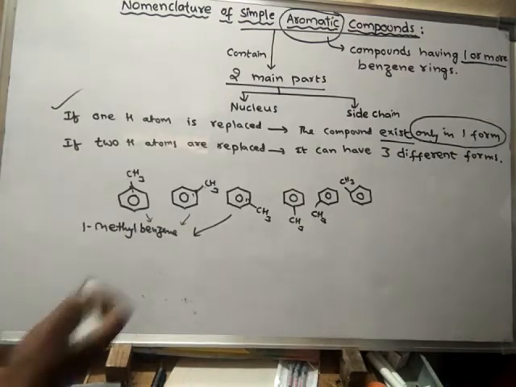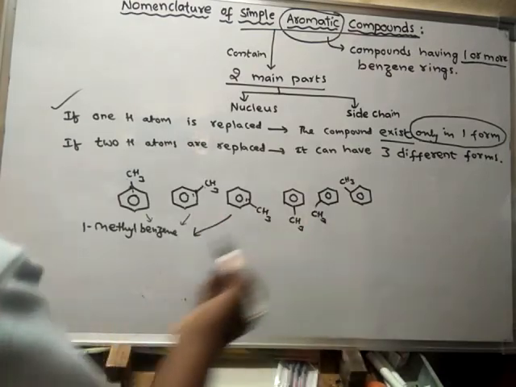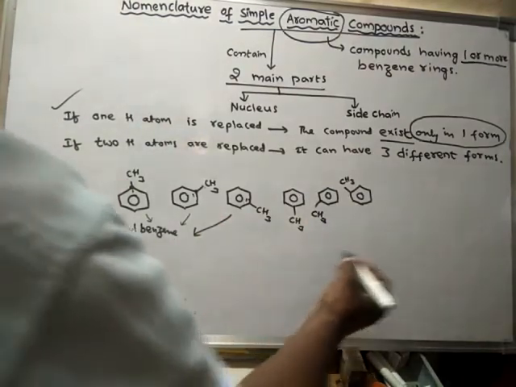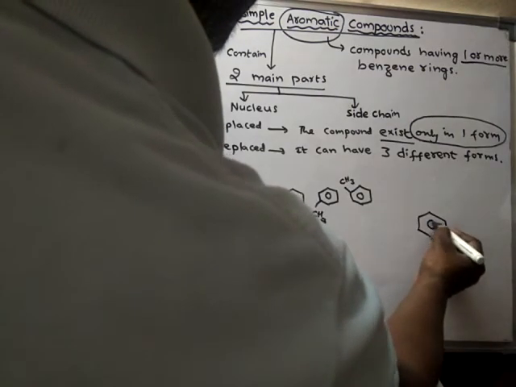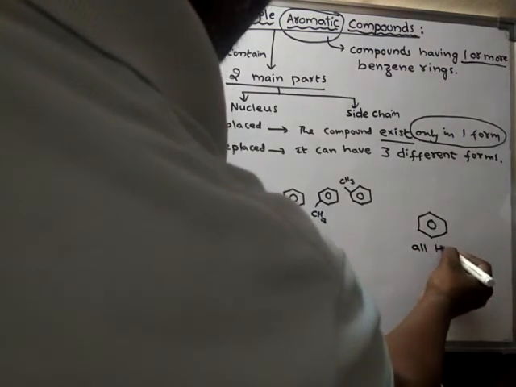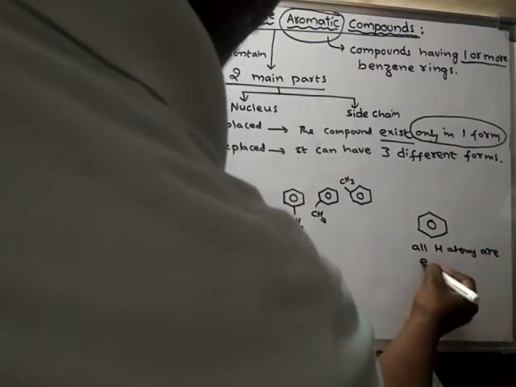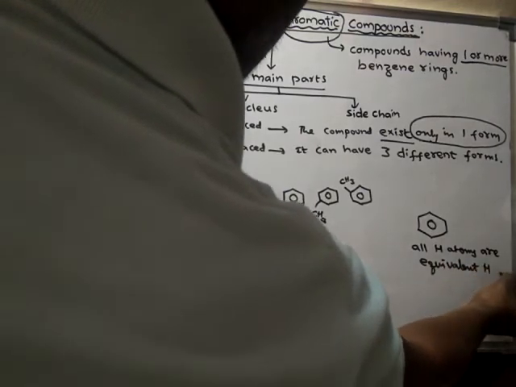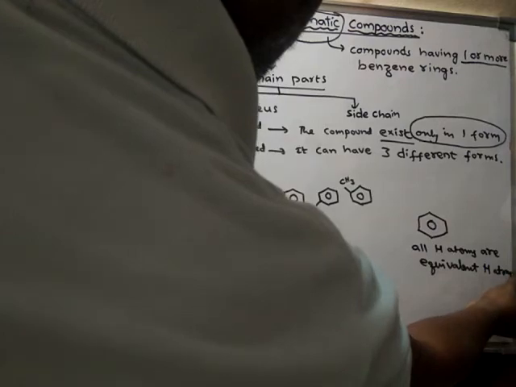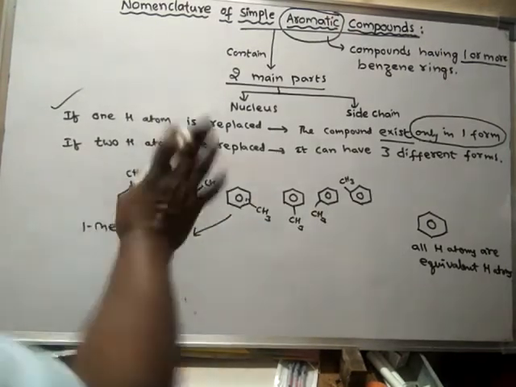That means all hydrogens in benzene are equivalent hydrogen atoms. We may replace any hydrogen atom by that group.